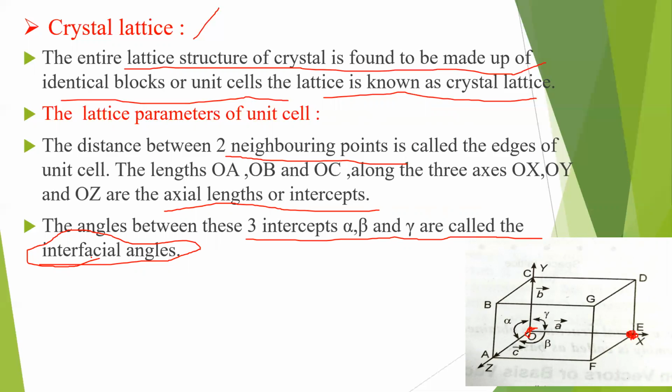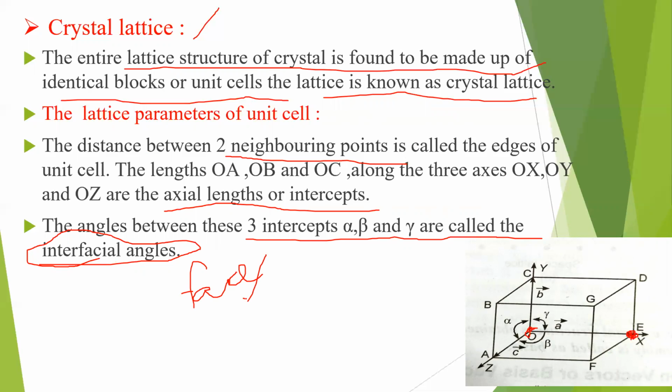What is facial? Let me tell you: what is a face? F-A-C-E. In a cube, how many faces do we have? 6 faces. So between any two faces, what are the angles we have?